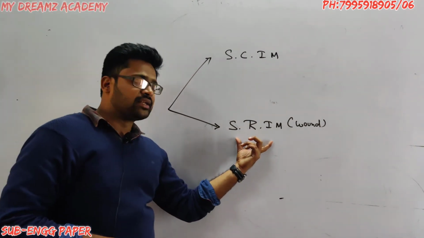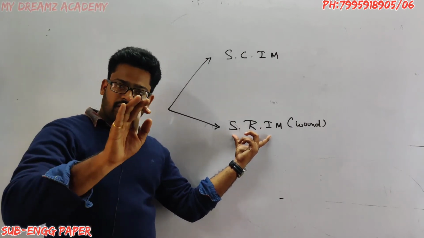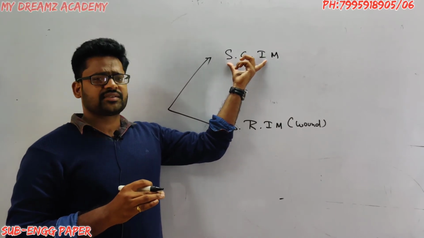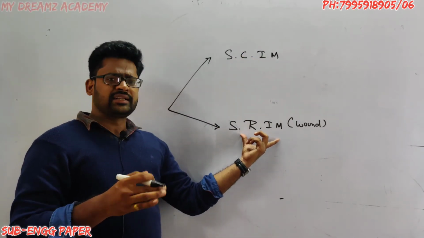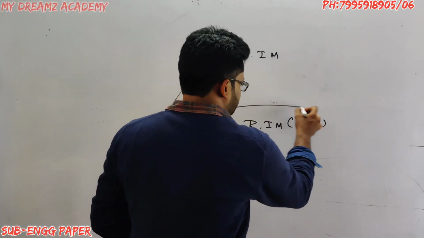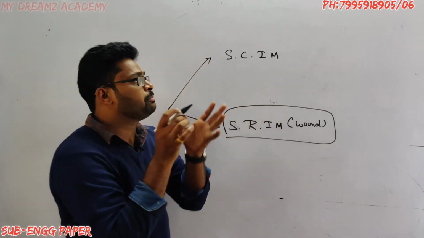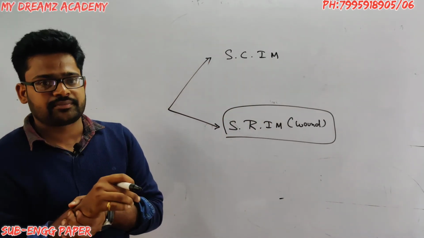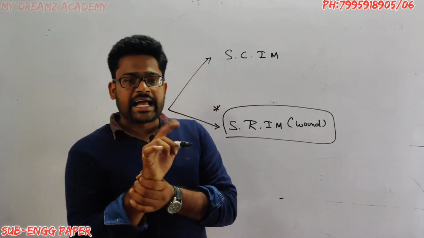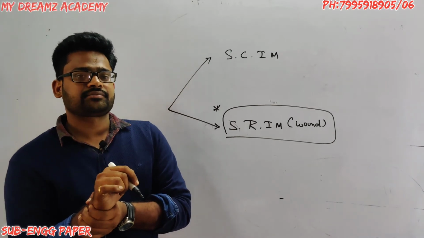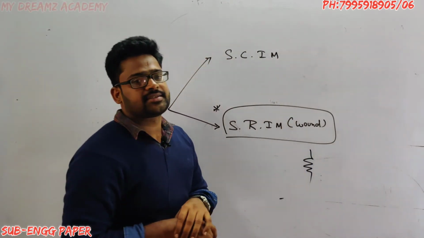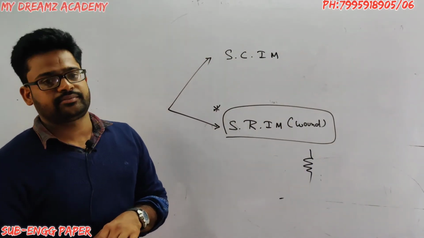So we prefer this one sometimes. For this one the maintenance is very low, but for the other one we need to maintain it. Even though the maintenance is very high, why are we preferring this one compared to that one? Sometimes, because it has an advantage. That is, we can add resistance at the load side.